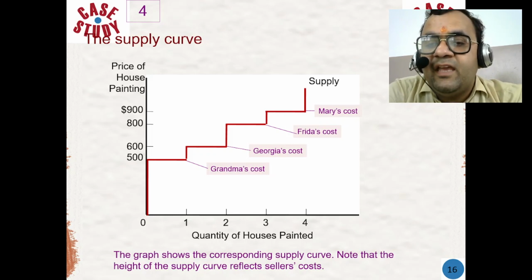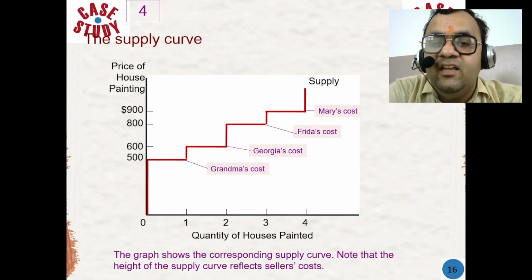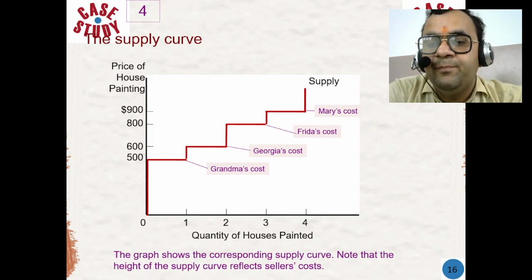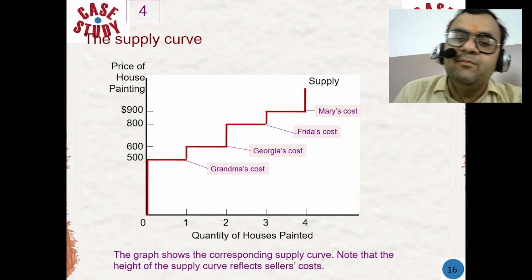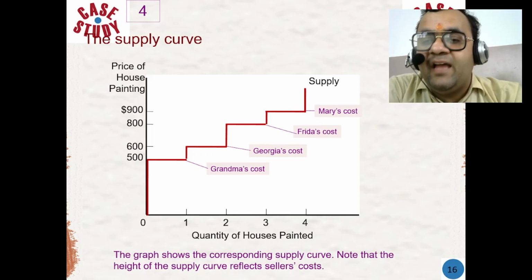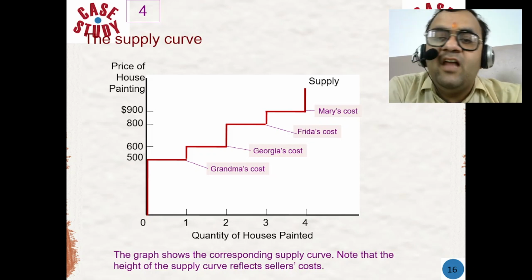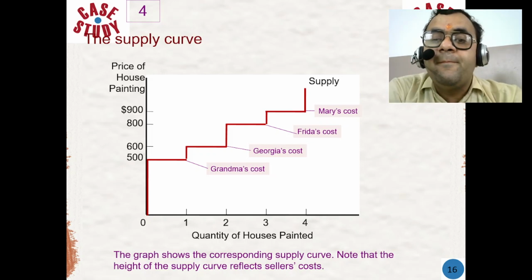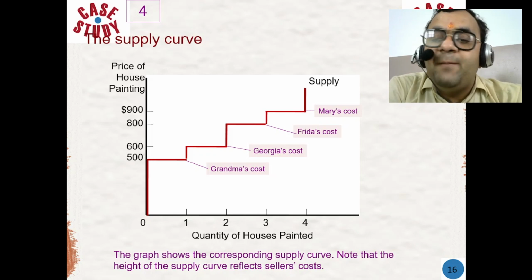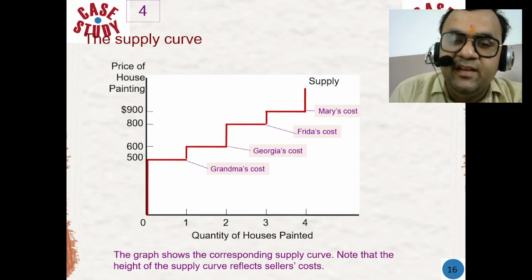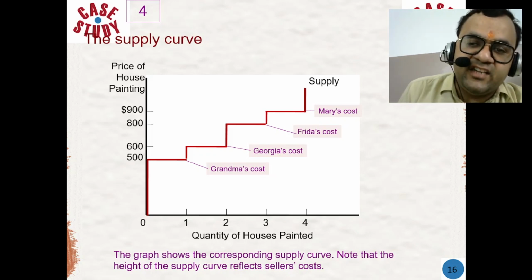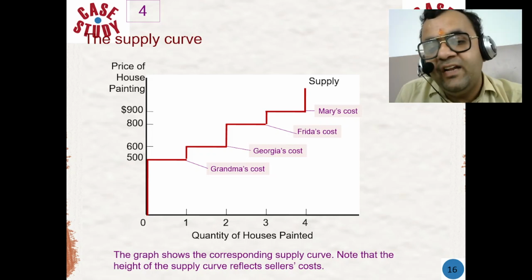The curve can be linear, non-linear, elastic, or inelastic. The supply curve is a fundamental concept in economics, and it helps businesses and economists to analyze the supply side of the market, to determine the optimal price and quantity to produce, to predict the impact of price change on supply, and to understand the behavior of producers in the market. By analyzing the supply curve, businesses can make informed decisions about production, pricing, and investment, a strategy to maximize profit and efficiency.